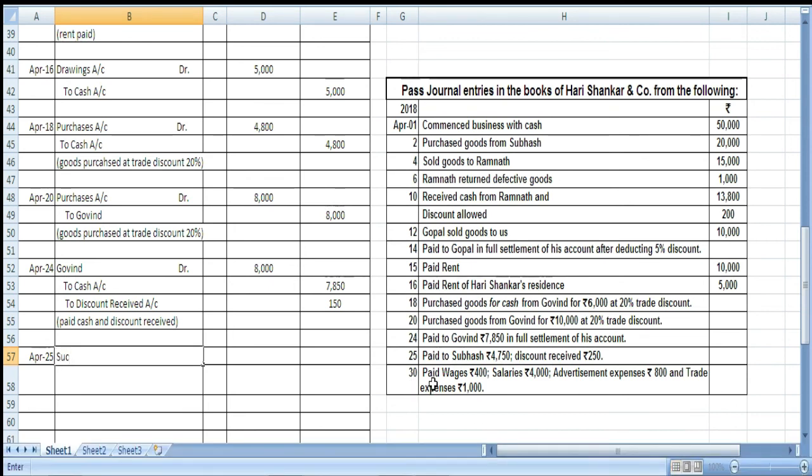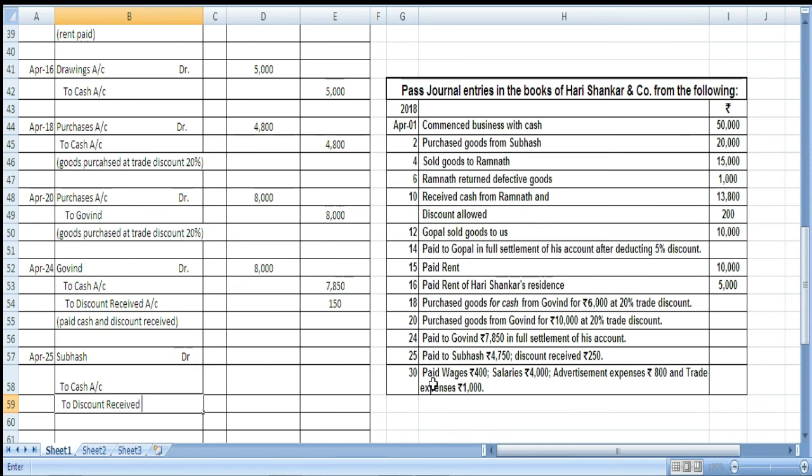So since Subhash here becomes the receiver, we are going to debit Subhash and we are going to write here to cash because cash is going out, and we are going to write to discount received because we purchased goods from Subhash and we are receiving discount from Subhash.